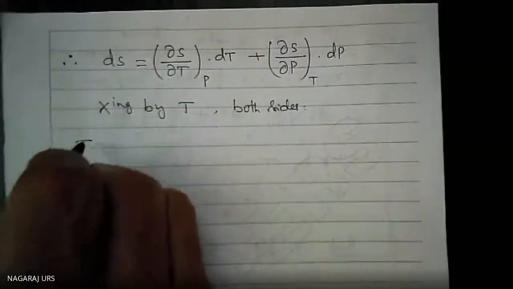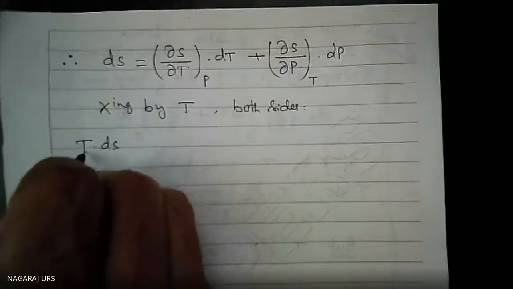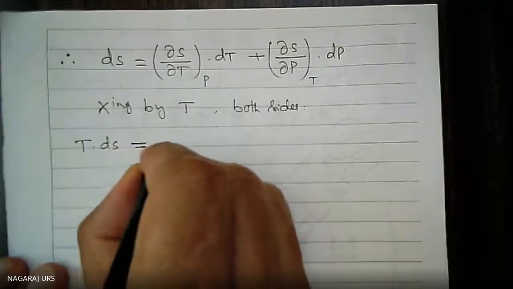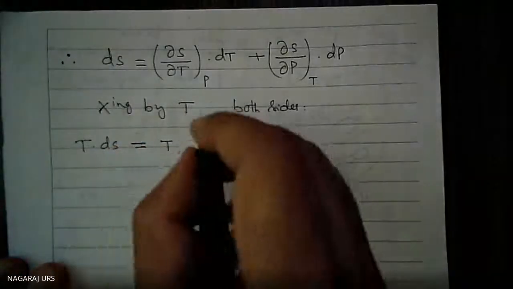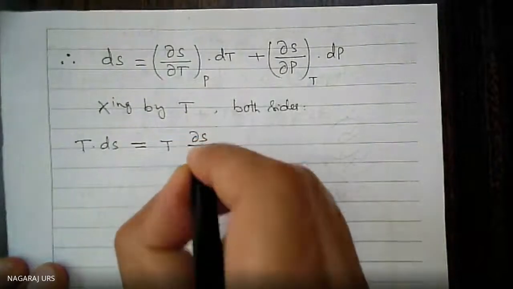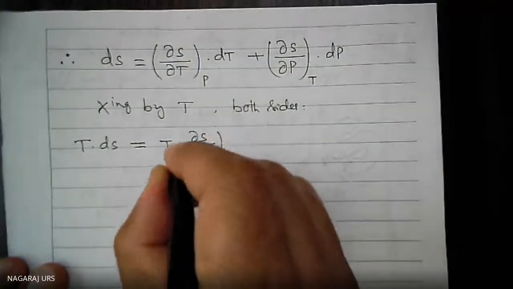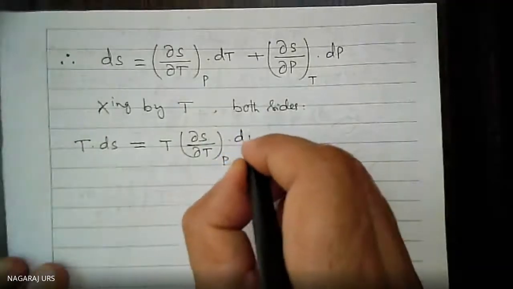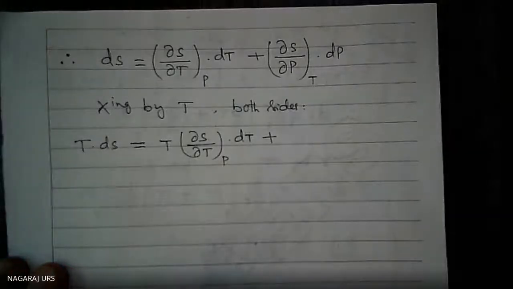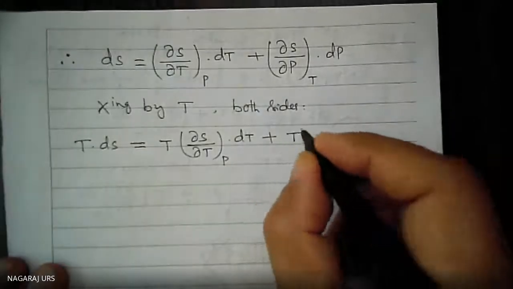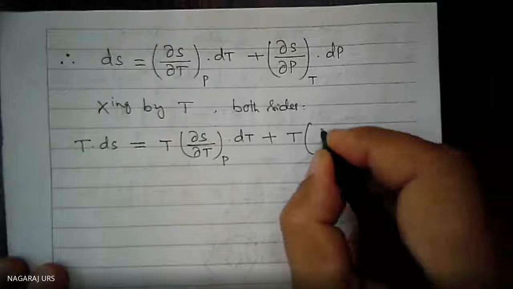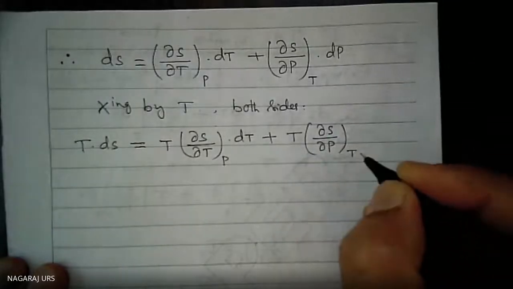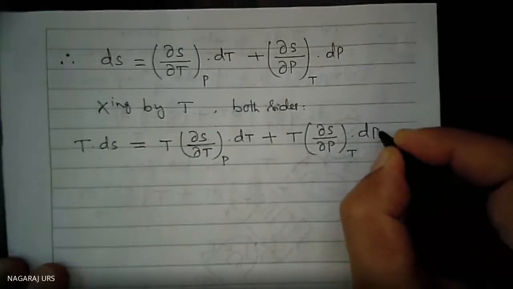Therefore, TdS is equal to T into del S by del T at constant pressure into dT, plus T into del S by del P at constant temperature into dP.